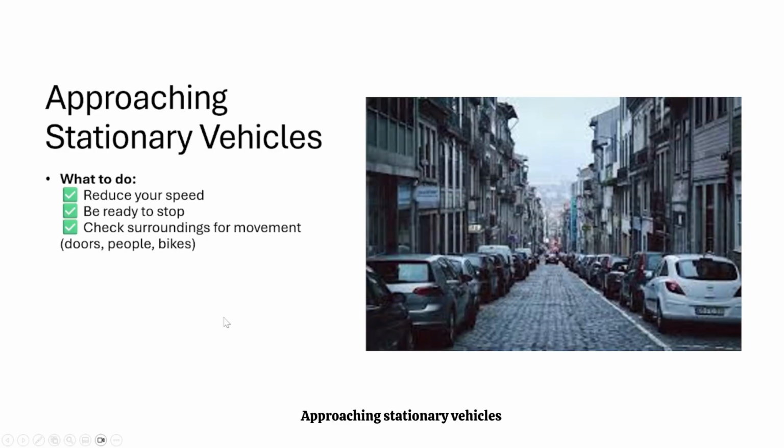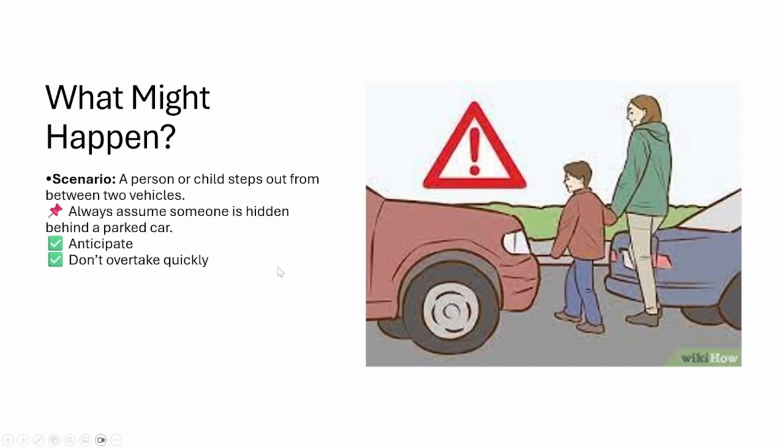Approaching stationary vehicles. When you approach stationary vehicles, the first rule is to reduce your speed. This gives you time to react if someone suddenly appears or if a door opens. Always scan the area carefully and be ready to brake if needed. In many cases, people, especially children, can appear from between parked vehicles. Even if you don't see anyone initially, always expect someone might step out. This means you should avoid overtaking quickly and stay cautious.